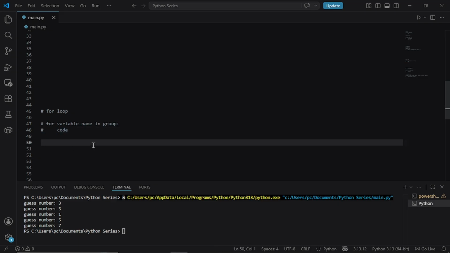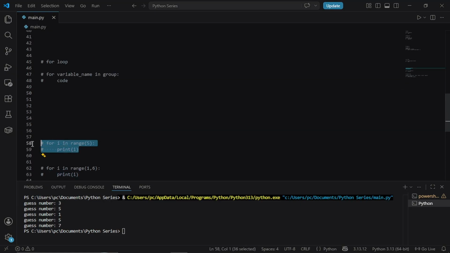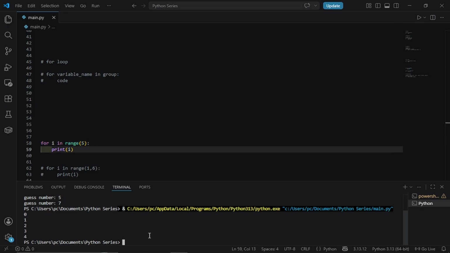Now, the most common thing beginners loop through first is something called a range. Range is a built-in Python tool that generates a sequence of numbers for you. So if you write for i in range(5): the loop runs 5 times. i is going to be 0 on the first run, then 1, then 2, till 4. It stops before 5. This is important. range(5) gives you 0 through 4, not 1 through 5.